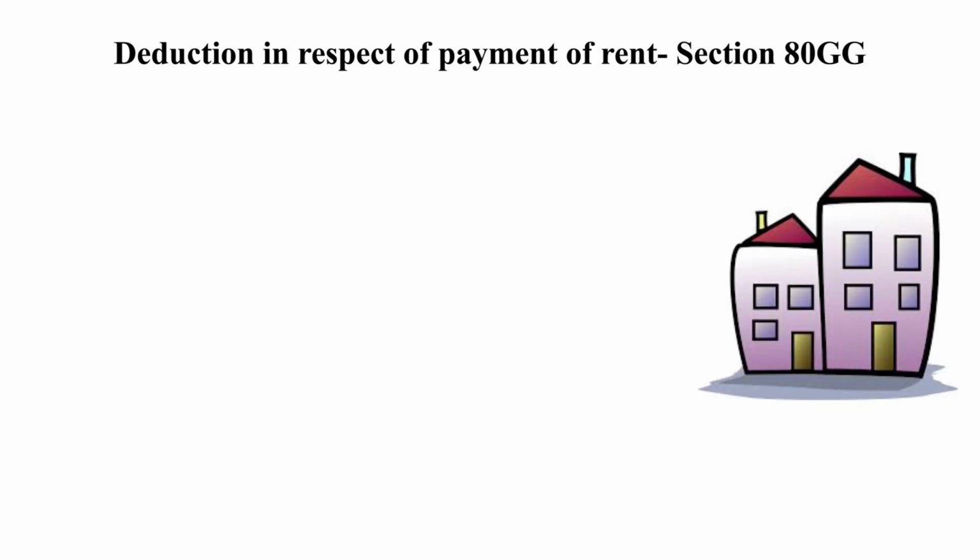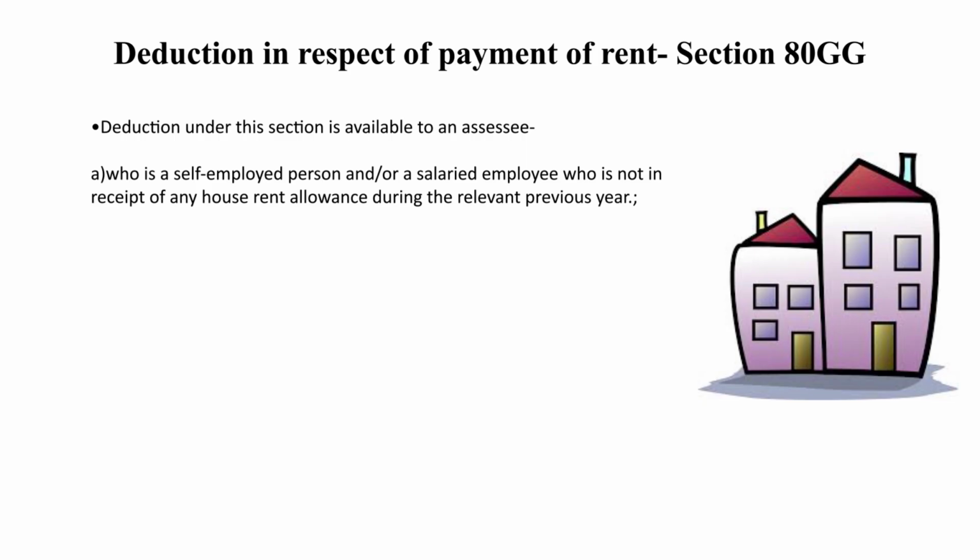Now, we are considering deduction available under Section 80GG in respect of payment of rent. This is available to an assessee who or his spouse or minor child should not hold any residential house property in India or abroad. These two conditions are satisfied, only then deduction under Section 80GG can be claimed.